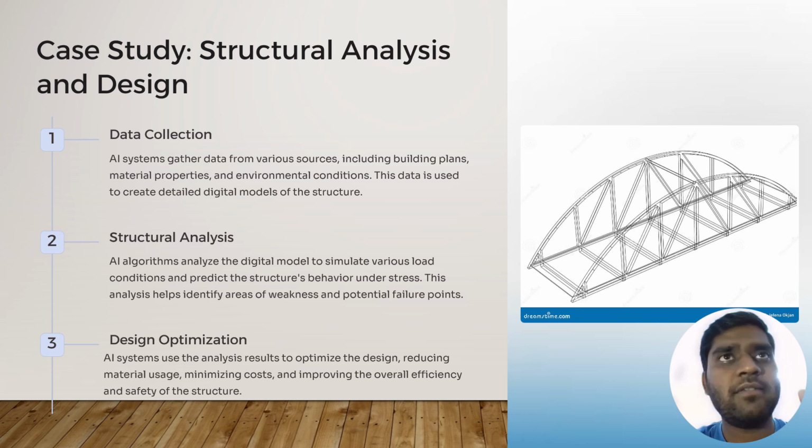That kind of data will be fed into the AI training model during training, and then analysis will be done on that. Finally is design optimization. After you feed your design into it, it will tell you where the changes need to be made so that the design is optimized, reducing material usage, minimizing cost, and increasing overall efficiency.